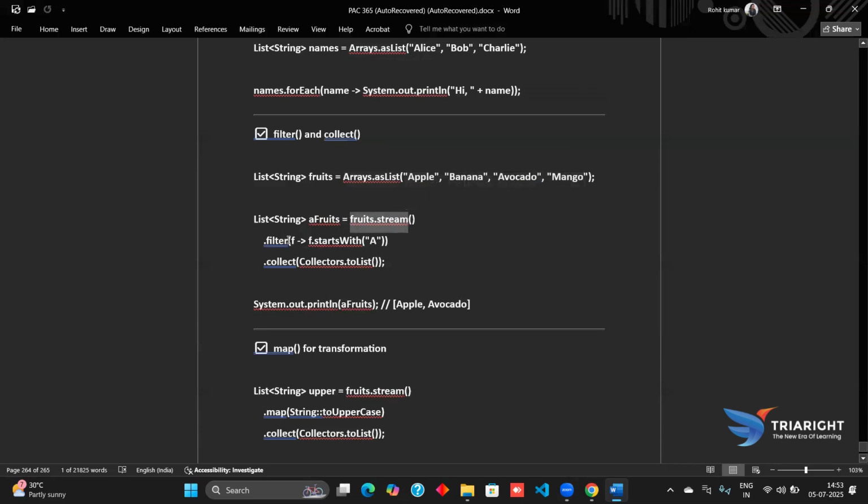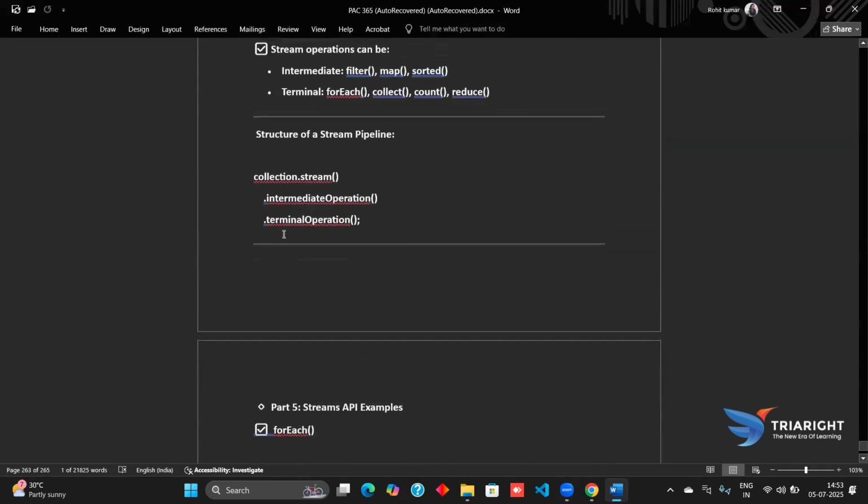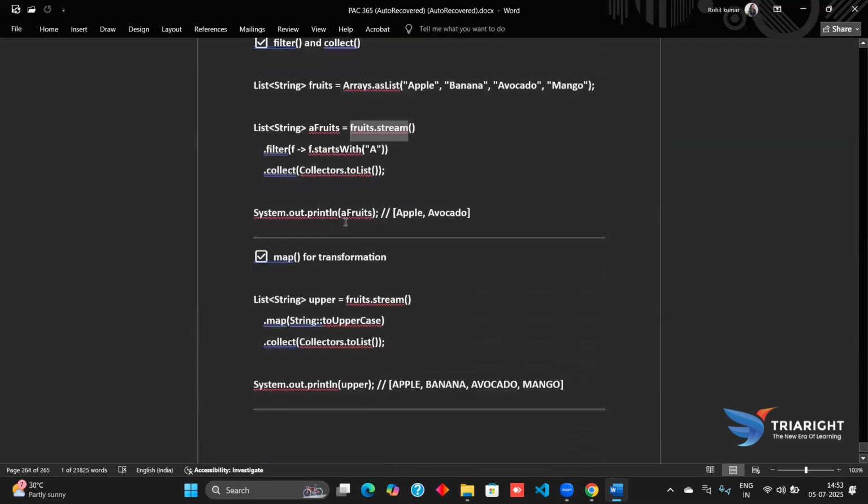We can further chain it with intermediate operations and terminal operations.